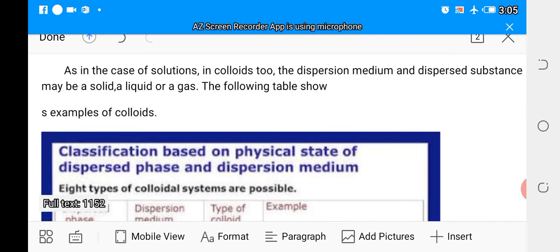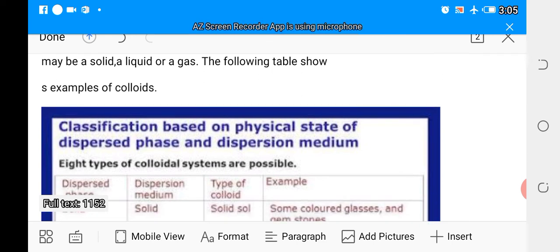As you can see, the table below gives us the classifications based on the physical state of the dispersed phase and the dispersion medium. The dispersed phase is something like what we can call the solute, while the dispersion medium serves as the solvent of the colloidal solution or the false solution.